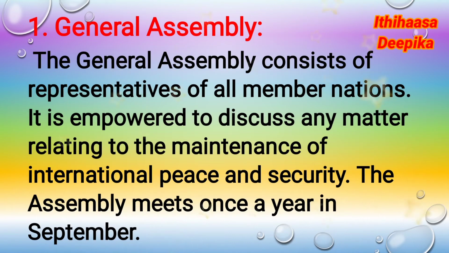The first one, General Assembly. The General Assembly consists of representatives of all member nations. It is empowered to discuss any matter relating to the maintenance of international peace and security. The Assembly meets once a year in September.